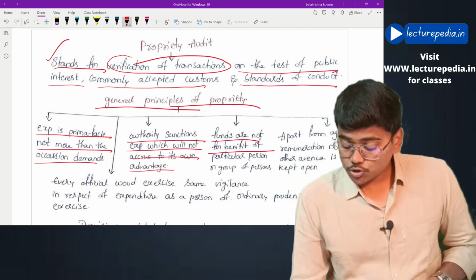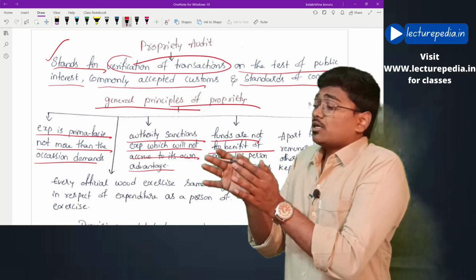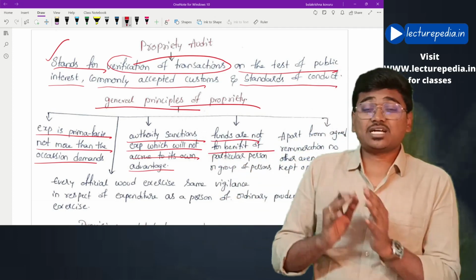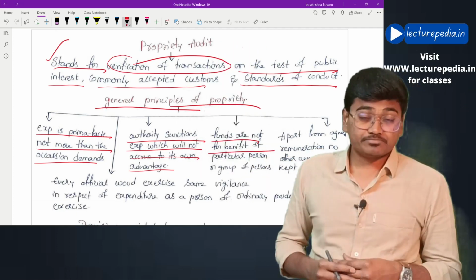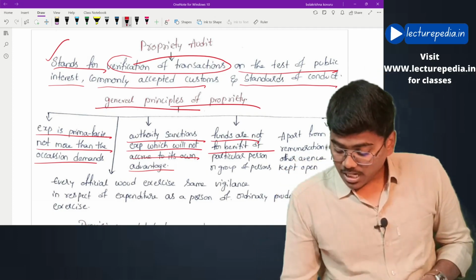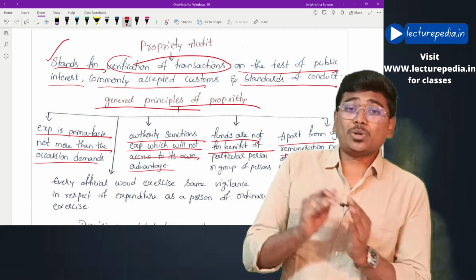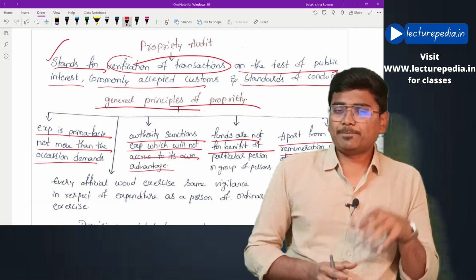Next, funds should not be utilized for the benefit of a particular person or a particular group of persons. The government funds should be utilized for the benefit of the public at large. Even this will be checked by the auditor in the propriety audit. Next, apart from agreed remuneration, no other avenue must be kept open to the public authorities.